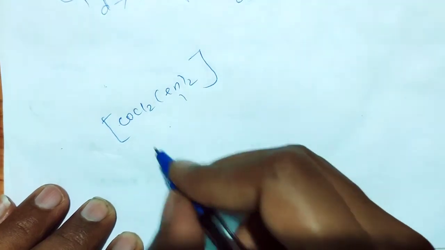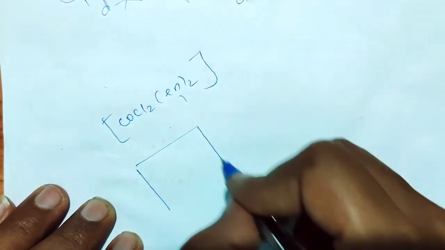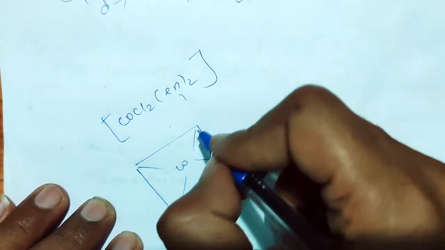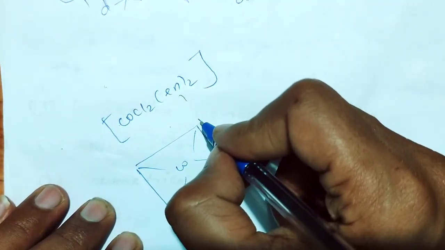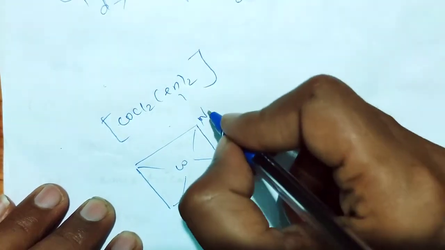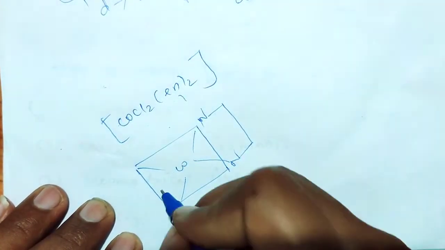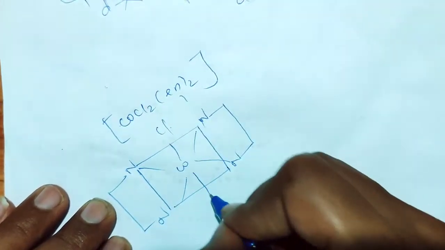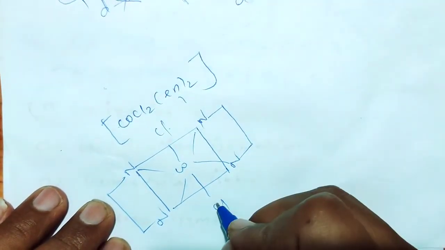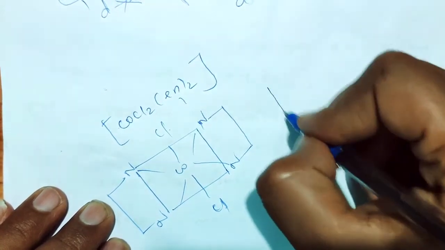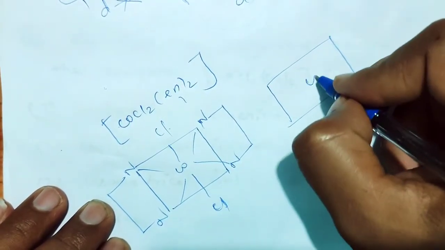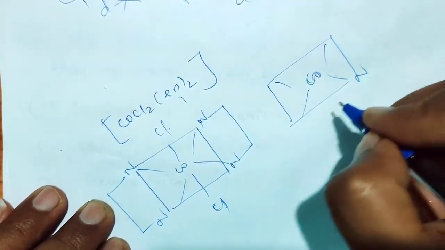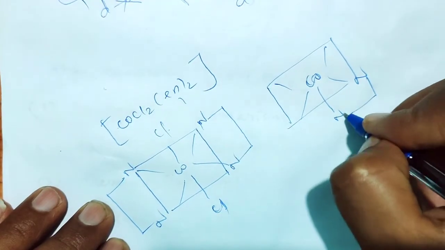So you write the structure of that compound. I am writing like that. So here cobalt, and now ethylenediamine N and N. You write here also ethylenediamine. Now this one chlorine, one chlorine atom, right? So this is structure one. Next, you write the same compound; I am writing here. Now cobalt, here nitrogen and nitrogen present.